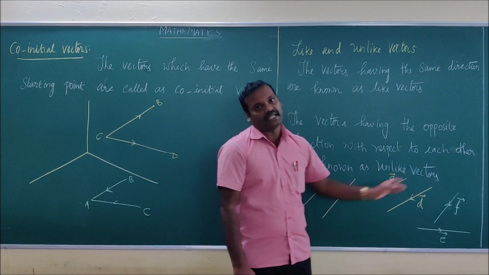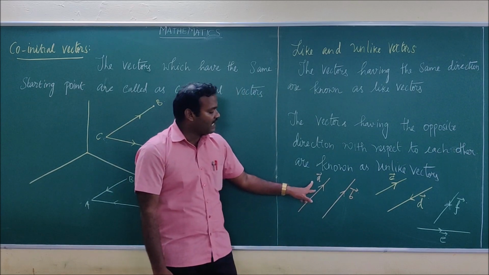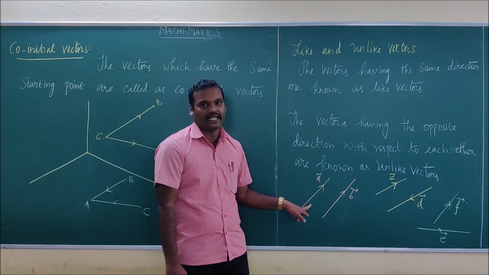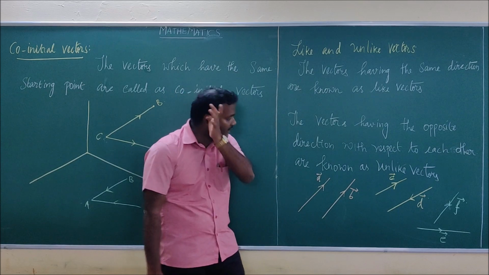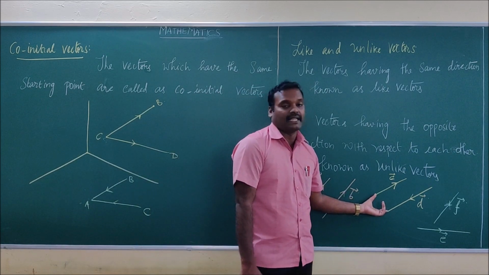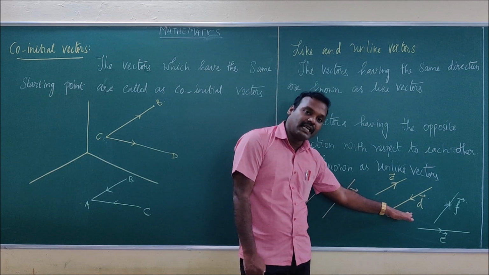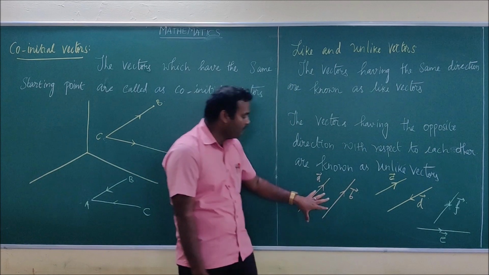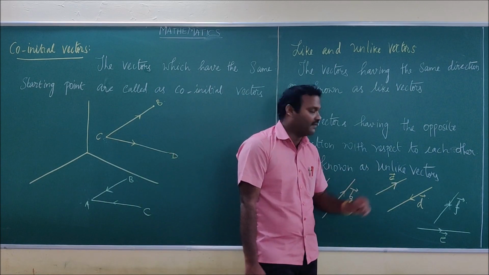So I have drawn three diagrams. In the first diagram, vector A and vector B have the same direction. When you come to the second diagram, what can you observe? Vector C is in the opposite direction to vector D. So they are unlike vectors. The first one represents like vectors, the second represents unlike vectors.